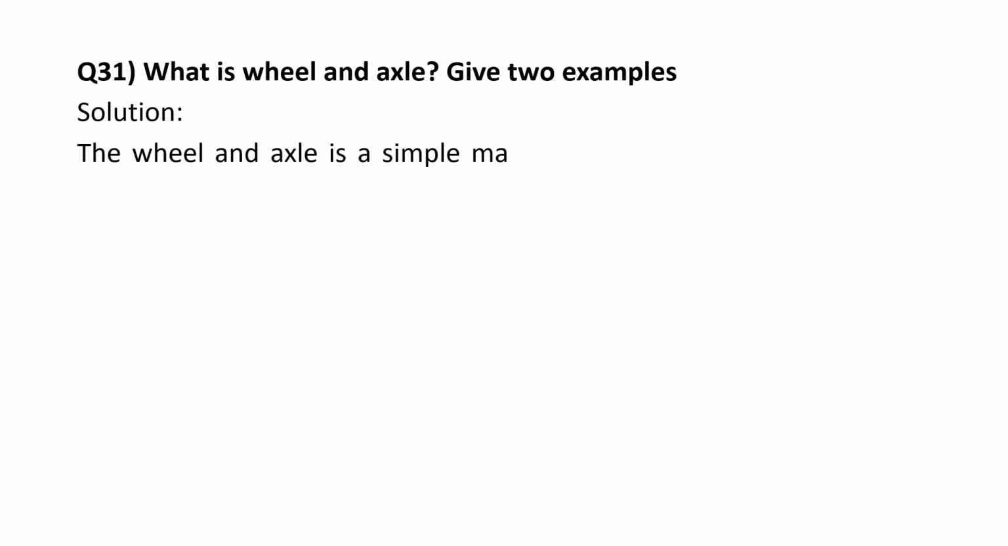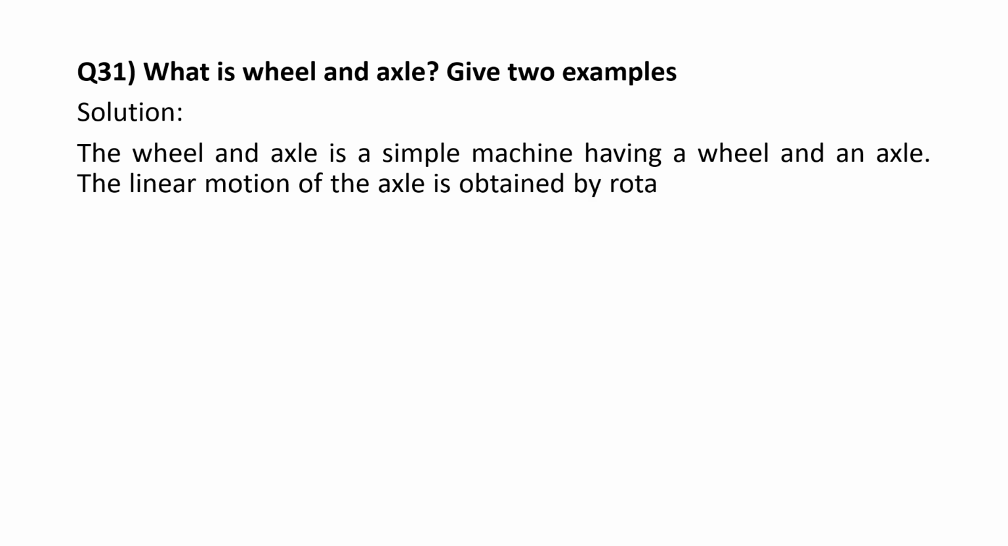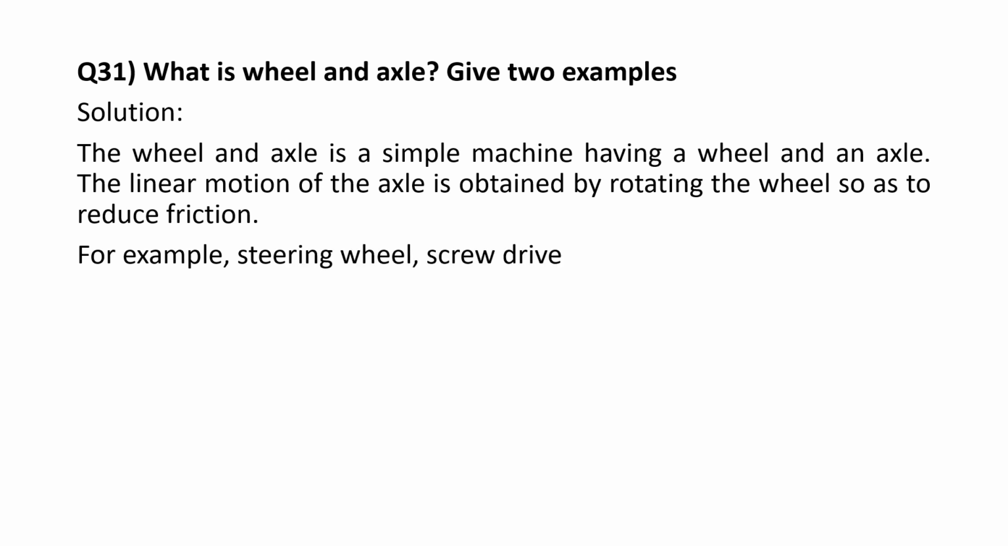What is wheel and axle? Give 2 examples. The wheel and axle is a simple machine, having a wheel and an axle. The linear motion of the axle is obtained by rotating the wheel, so as to reduce friction. For example, steering wheel, screwdrivers, water taps.